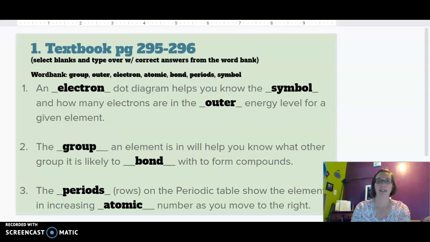So these were the answers for the first couple of blanks on the questions. An electron dot diagram helps you know the symbol and how many electrons are in the outer energy level for a given element. The group an element is in will help you know what other group it's likely to bond with to form compounds. Periods are rows on the periodic table and show increasing atomic number.